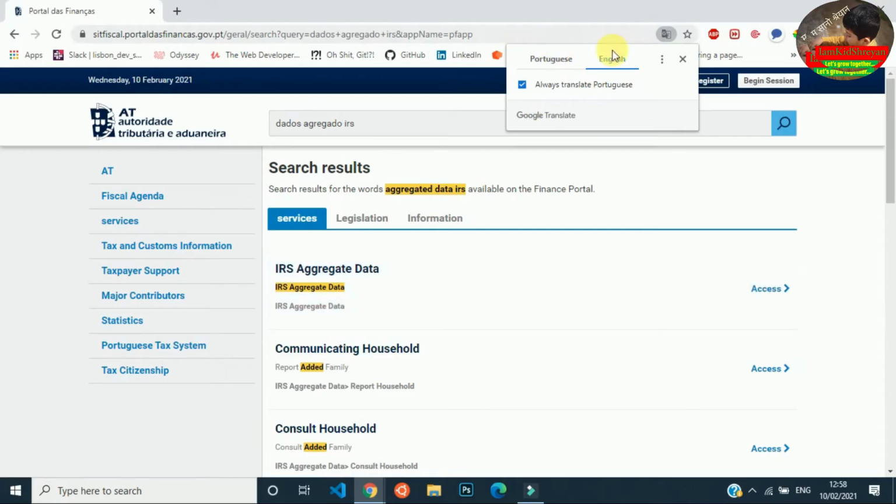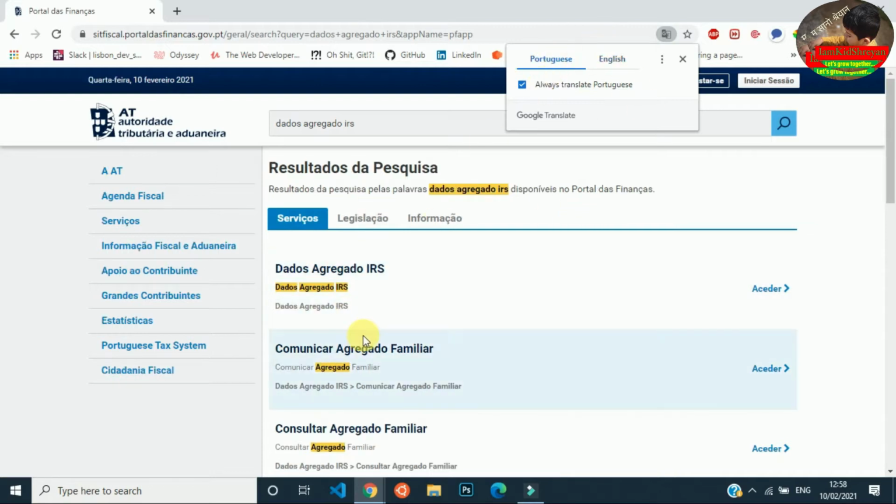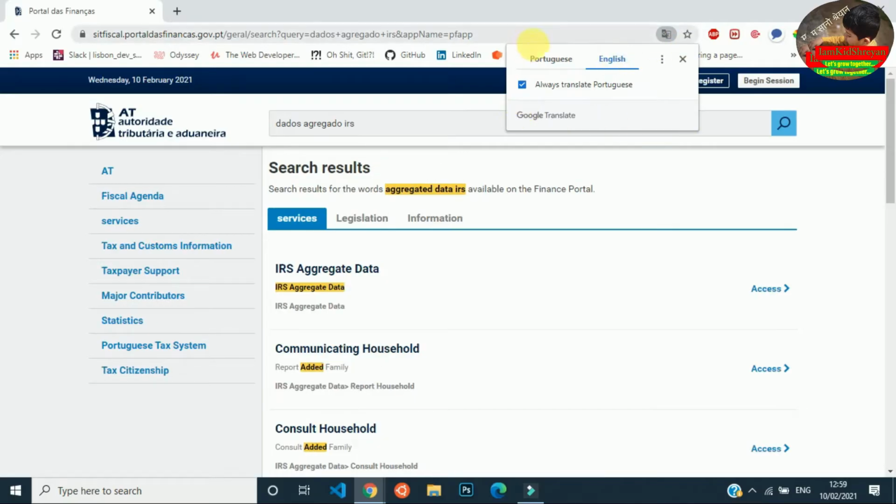Then I'm going to talk a little about the language, how you can change the language, because if you are using Google Chrome, it will come up frequently. So if you click on English, then the language of this page will be converted into English. But if you click on Portuguese, the page will be converted into Portuguese.